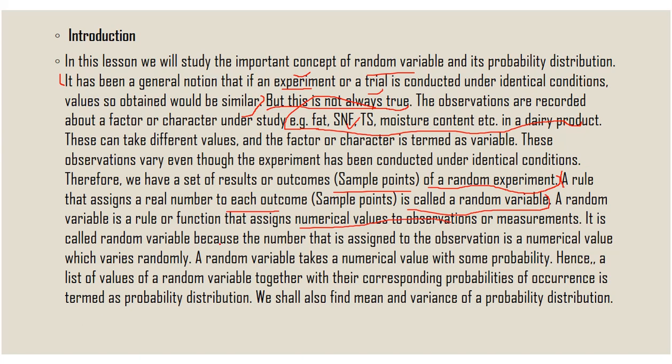It is called a random variable because the numerical value that is assigned to the observations varies randomly. A random variable always varies when you execute it. A random variable takes a numerical value with some probability, hence a list of values of a random variable together with the corresponding probabilities of occurrence. All these things we can discuss in this video. Now we can see the definition of a random variable and what the types are.